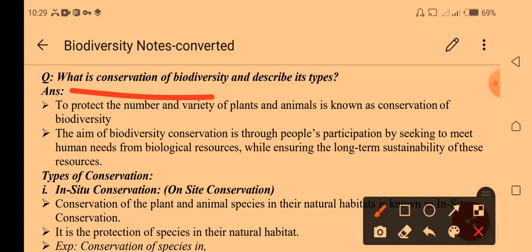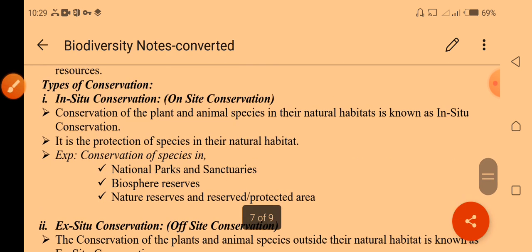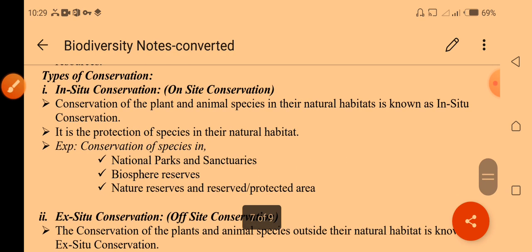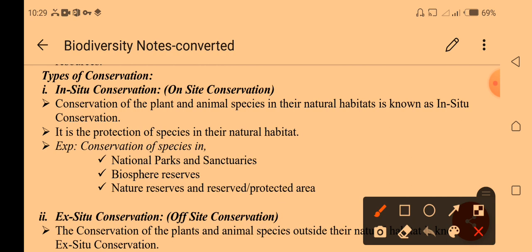There are two types of conservation. Number one is in situ conservation, or on-site conservation.